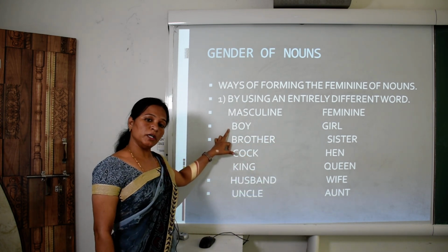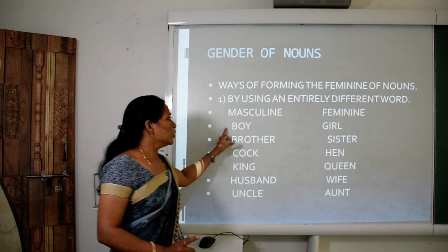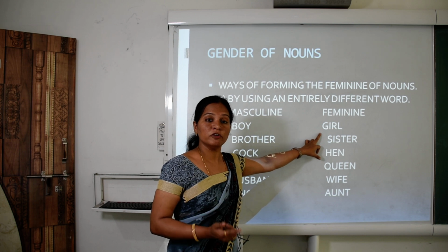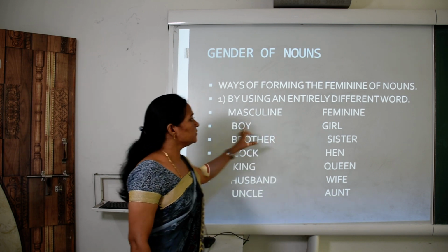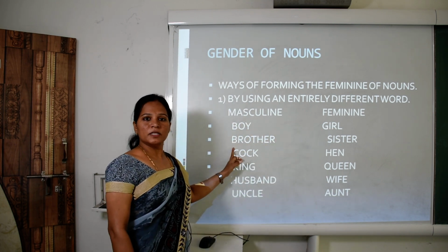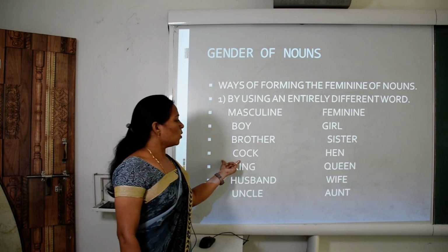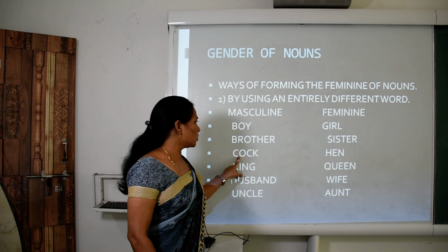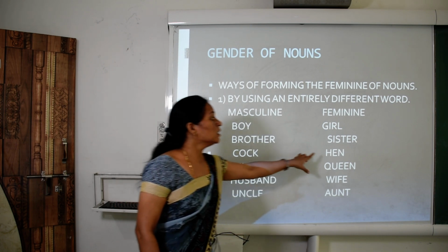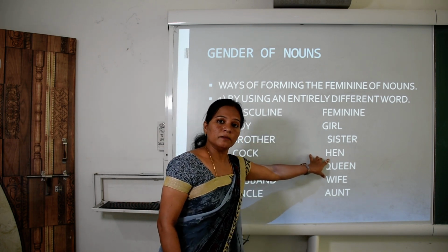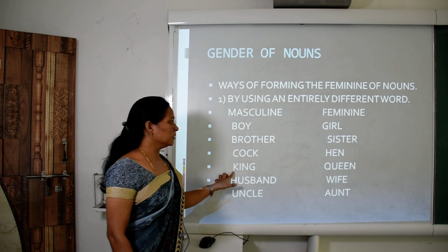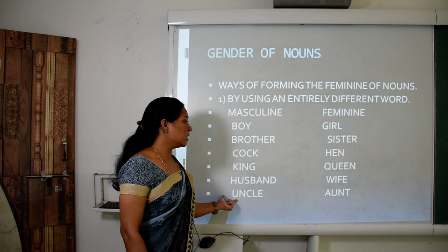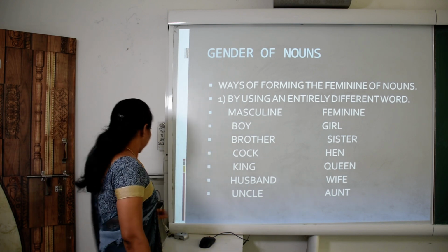So children, what is boy? The name of a male person. Boy changes with girl. What is girl? Girl, the name of a female person. So boy changes with girl, brother changes with sister. Cock, what is cock, children? Cock is a male animal. So cock changes with the female animal, hen. King changes with queen. Husband changes with wife and uncle changes with aunt.